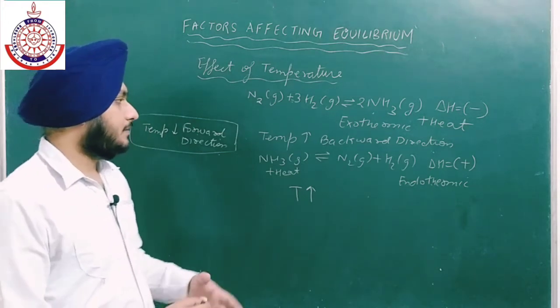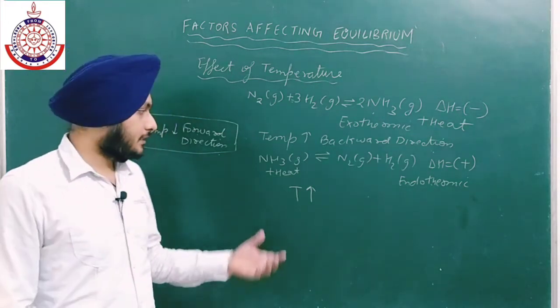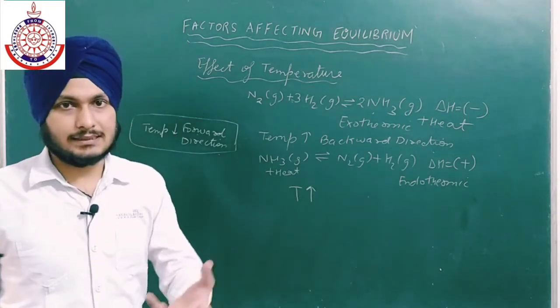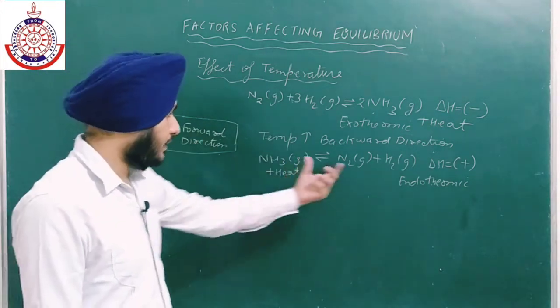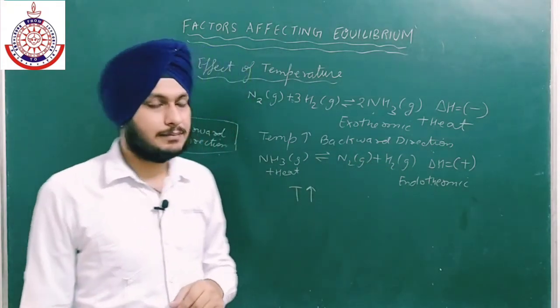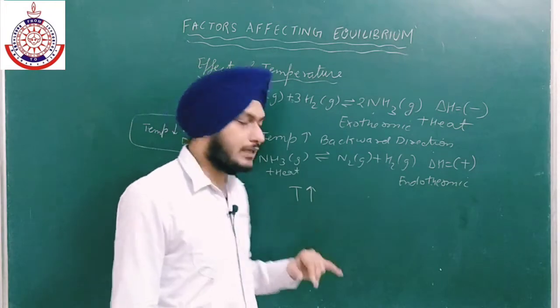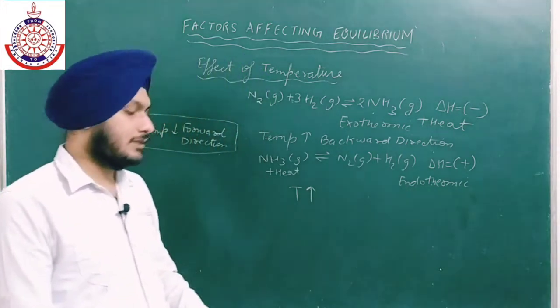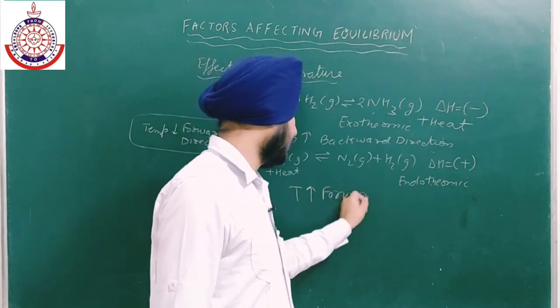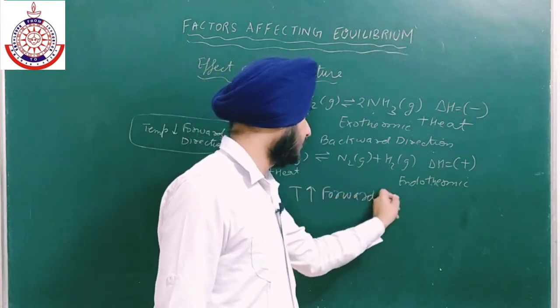According to Le-Chatelier principle, the equilibrium will shift in that direction where the temperature is decreasing, or where the heat is reduced. In this case the temperature of the product is less. So on increasing the temperature in case of endothermic reaction, the change will favor the forward direction.